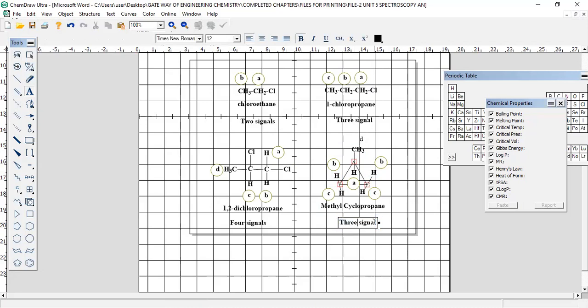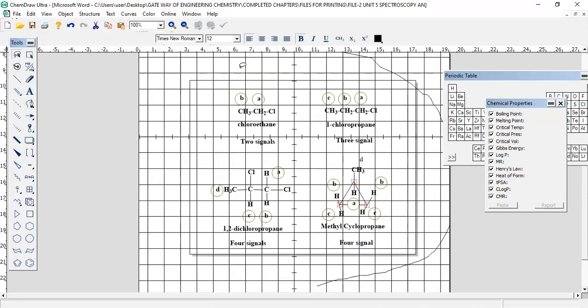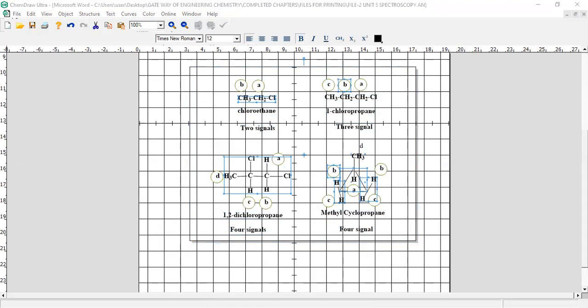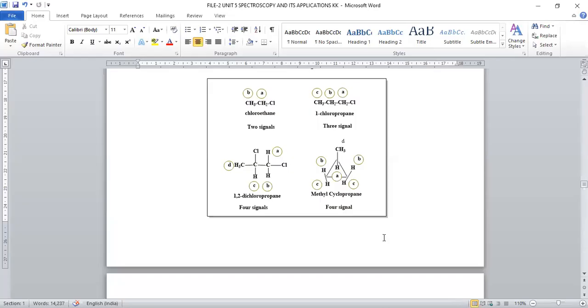So here the possibility will be 4 rather than 3 signals. 4 signals will arise for this cyclic compound, right? So you can expect 4 signals for this compound. So 4 signals appear for this methyl cyclopropane. Okay. So this is about the number of signals given for the given compound.